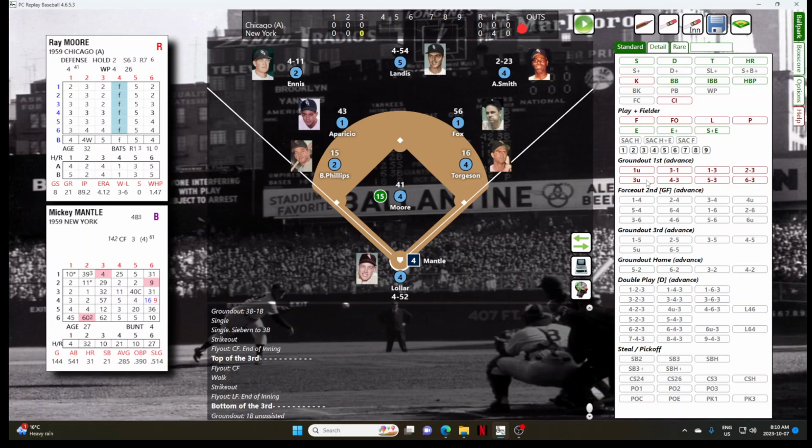Mickey Mantle hit a pop-up to the infield his first time up. And Mantle will strike out. He's having all sorts of problems this year, Mickey Mantle is. And that's out number 2.